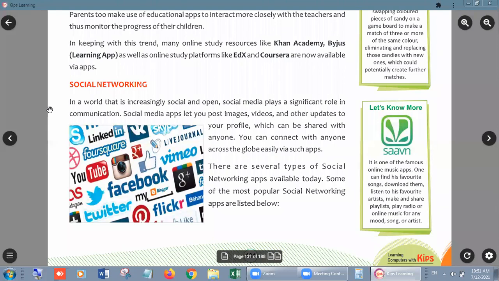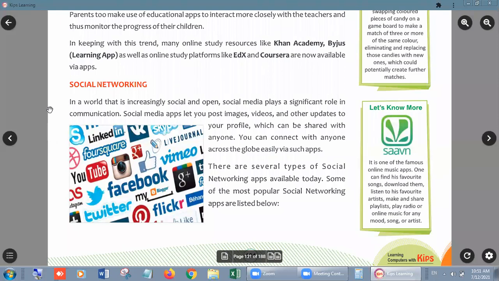Now everything can be done with the help of social networking apps or social networking sites, right? Social media apps let you post images, we can send our pictures, videos, and other updates to your profile, and every time you can update your status, right?